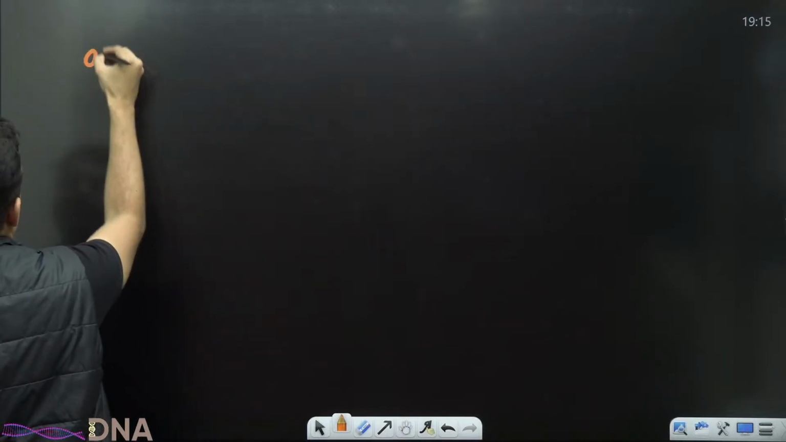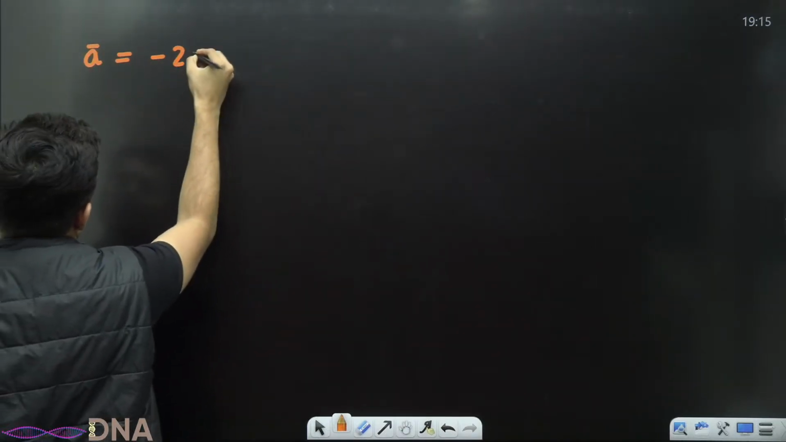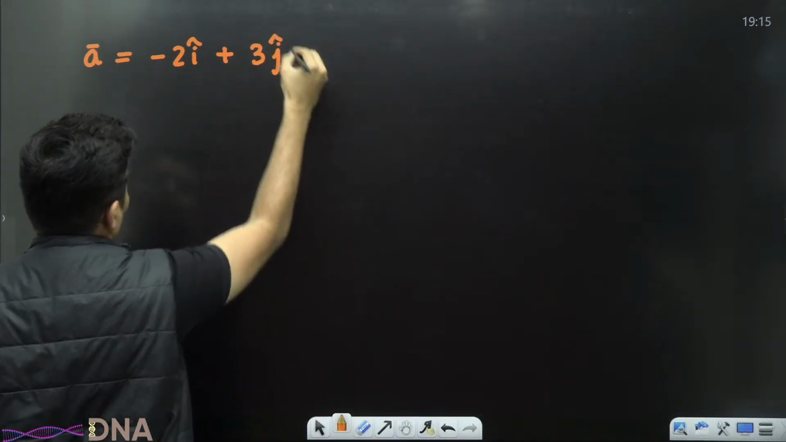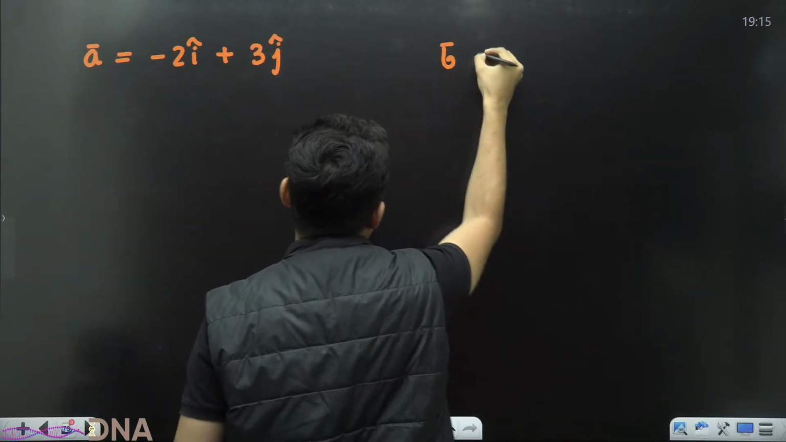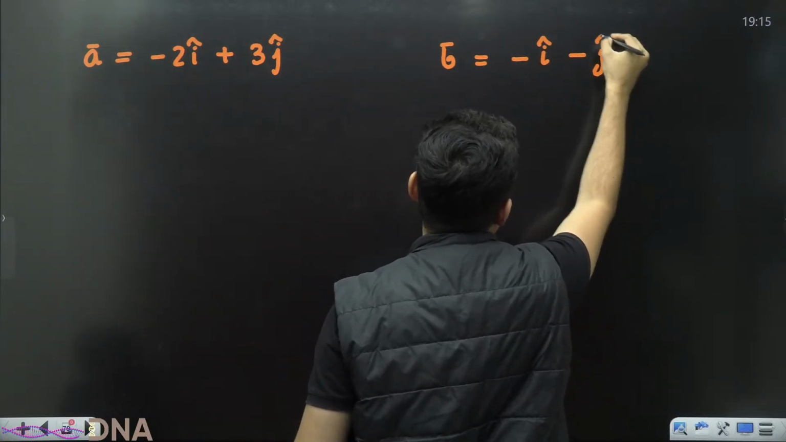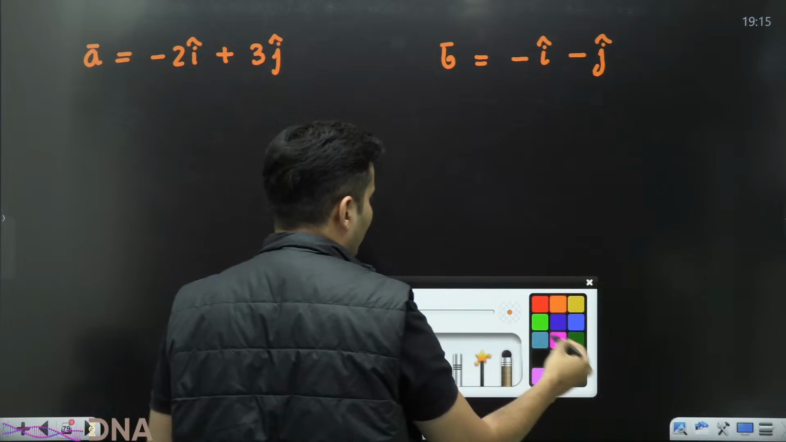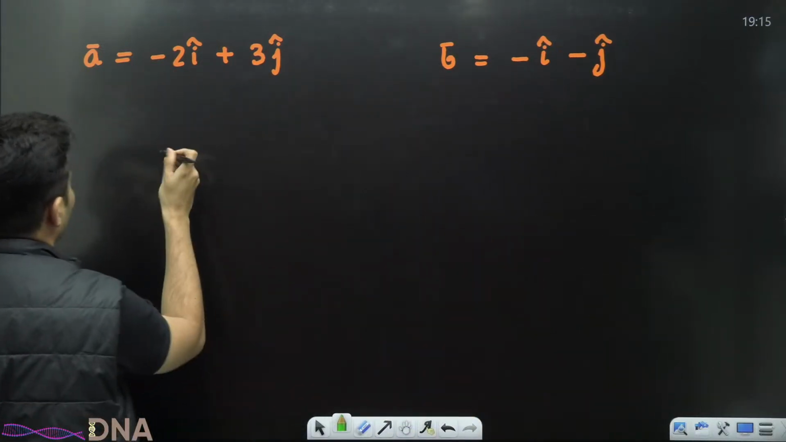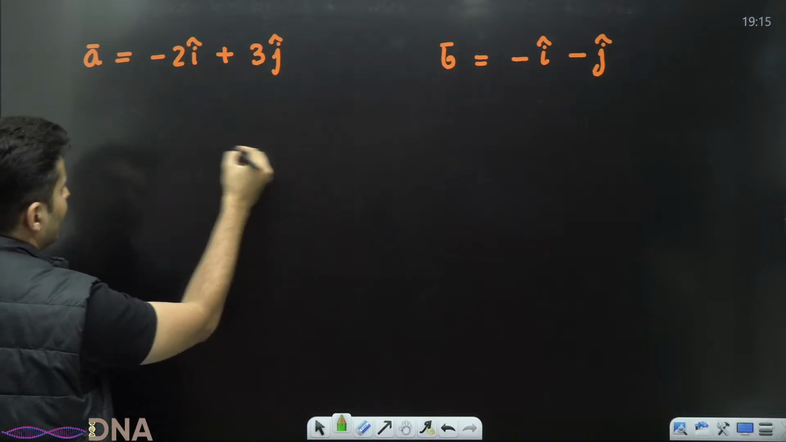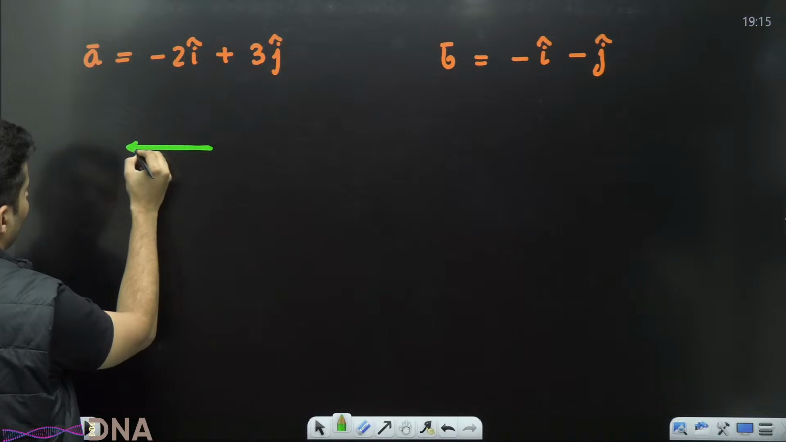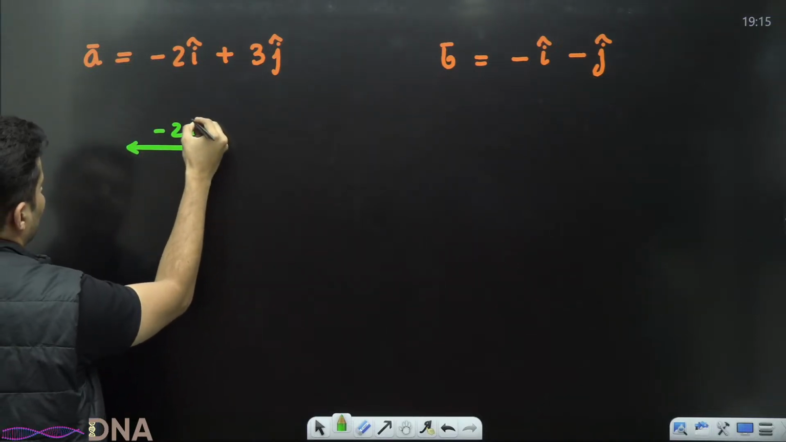Can you think of a vector A which is minus 2 i cap plus 3 j cap? Think of a vector B which is minus i cap minus j cap. Think how they look. Over here, minus 2 i cap means along the negative x direction, I have gone 2 units. So go 2 units like this. So this is minus 2 i cap.